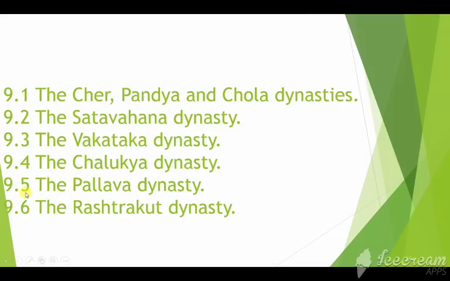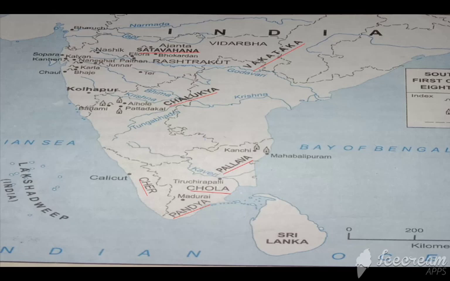First we will see the Chera, Pandya and Chola dynasties, the Satavahana dynasty, the Vakataka dynasty, the Chalukya dynasty, the Pallava dynasty, and the Rashtrakuta dynasty. Now here they have given you the Indian map where all the dynasties were established: South India from 1st century BCE to 8th century CE.